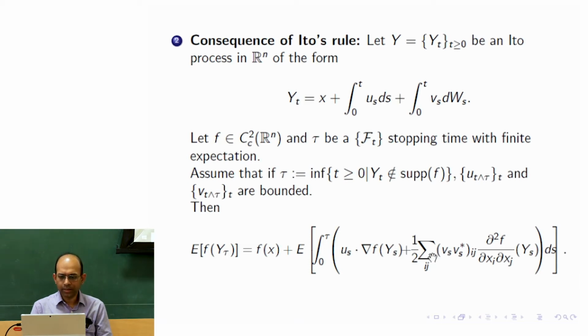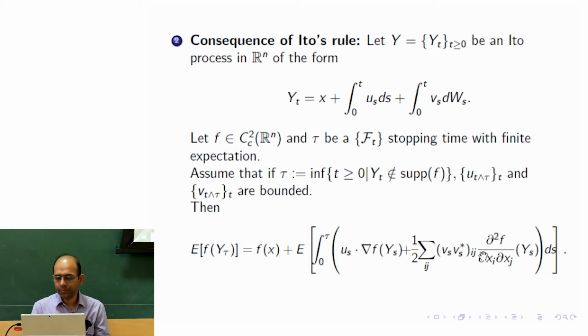Here you have the partial derivative of first order and the partial derivative of second order. For our case f is not only a function of space but also of time, which is not a big deal, so you also have a partial derivative of f with respect to time.